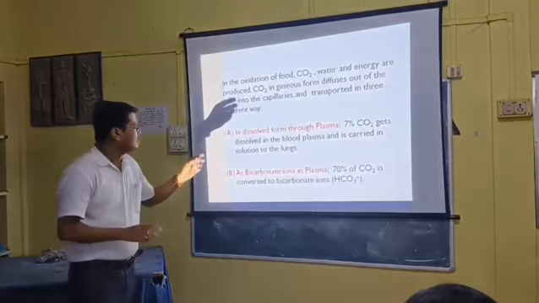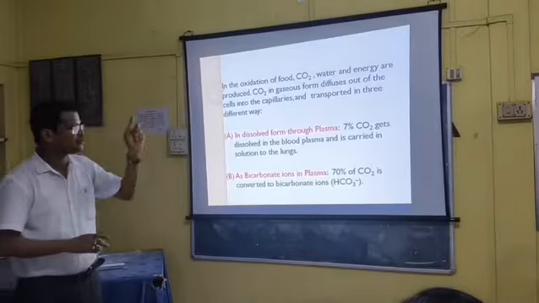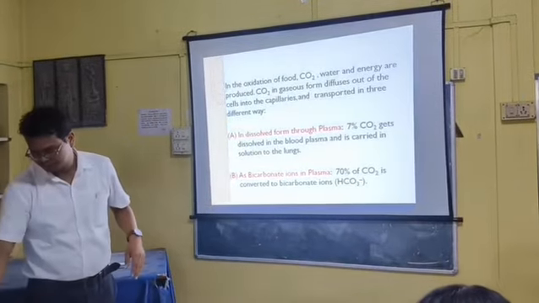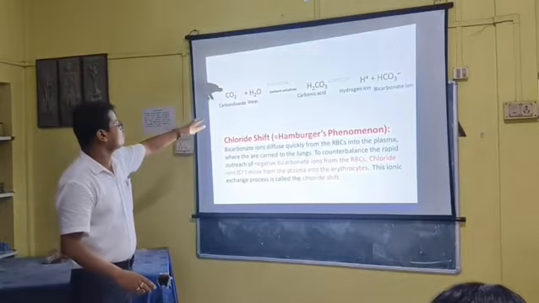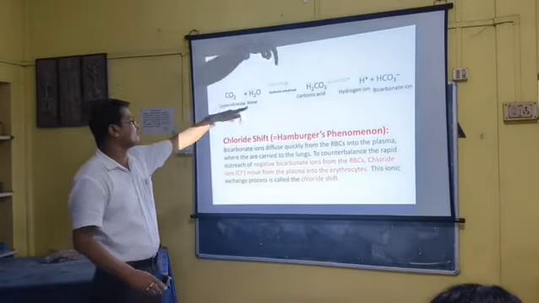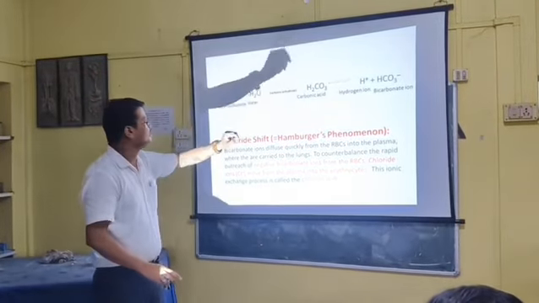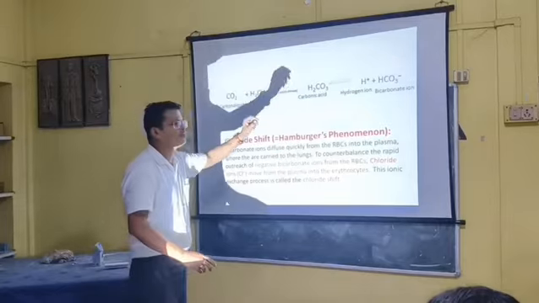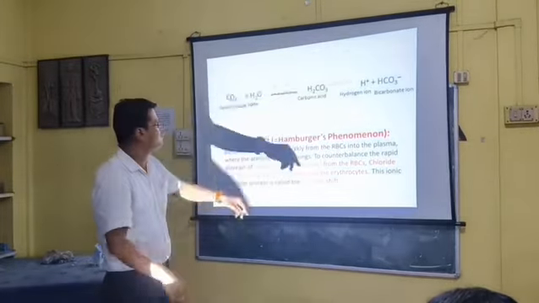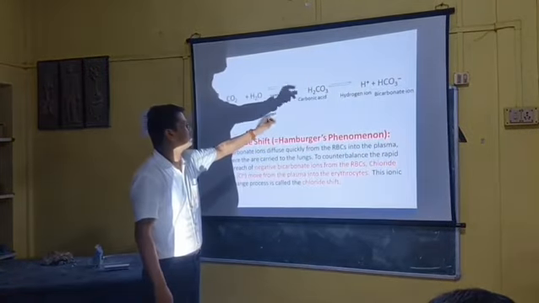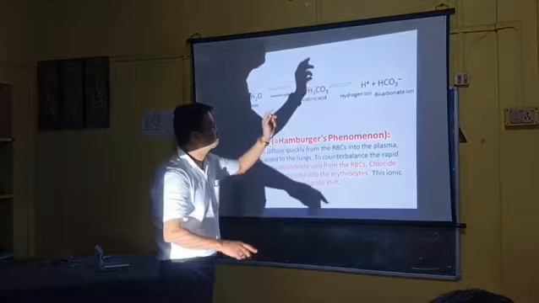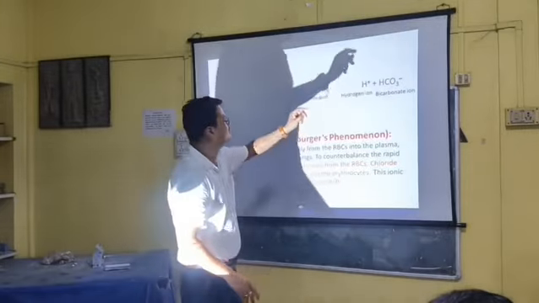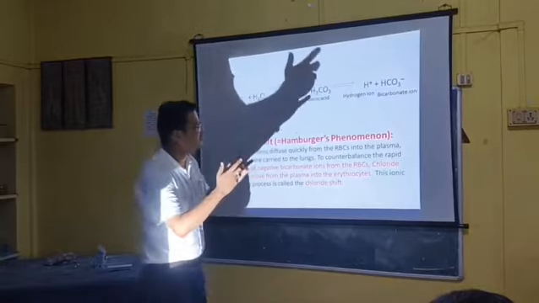Now, for the bicarbonate form: carbon dioxide plus water reacts in the presence of the carbonic anhydrase enzyme that is present in the RBC. With the help of this enzyme, the reaction becomes more than 1000 times faster. It forms carbonic acid, H2CO3, which is an unstable product and breaks down into H+ and HCO3-. The bicarbonate form then goes out to the lungs.